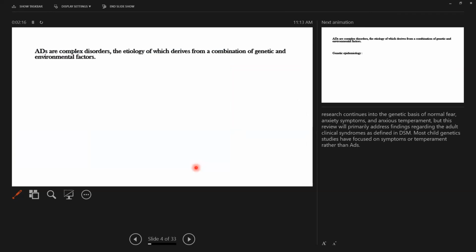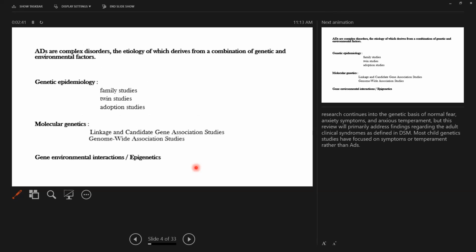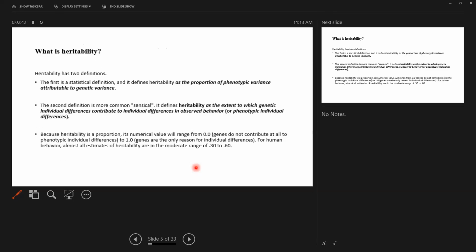So in this presentation, we'll be going through the etiology of anxiety disorders in the following manner. First of all, we'll be reading about genetic epidemiology. Next, we'll go through molecular genetics, and next, gene and environment interaction or epigenetics. In genetic epidemiology, we'll be going through family studies, adoption studies, and twin studies. In molecular genetics, we'll be going through linkage and candidate gene association studies and genome-wide association studies.